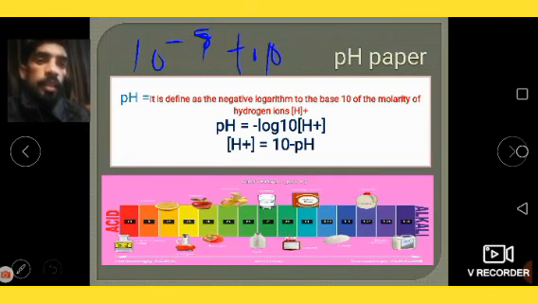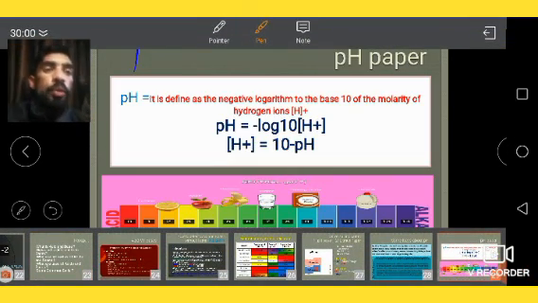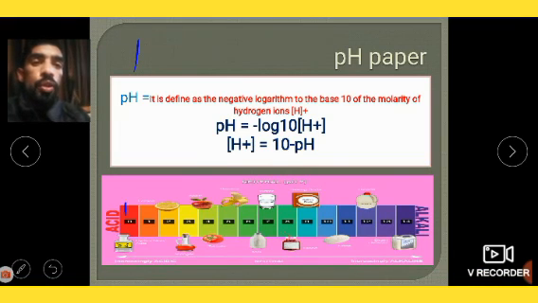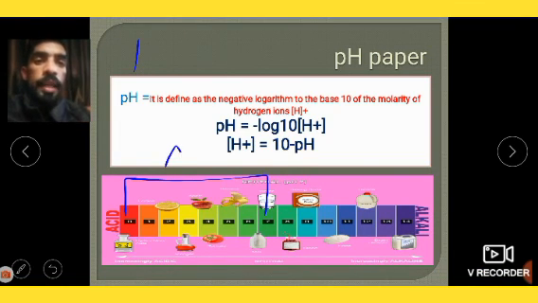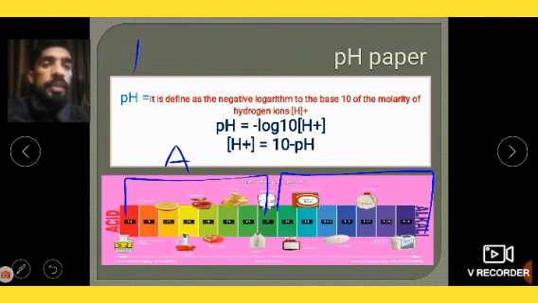So all solutions with pH between 0 to 7 are known as acidic, and all solutions between 7 to 14 are known as basic.